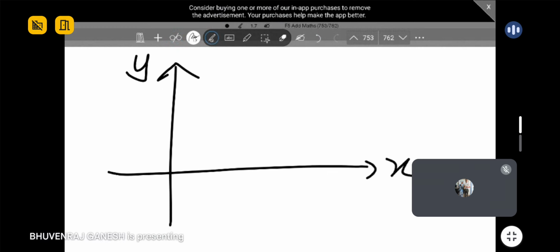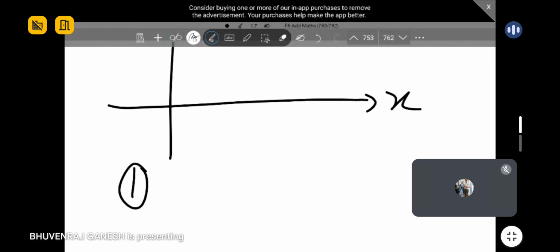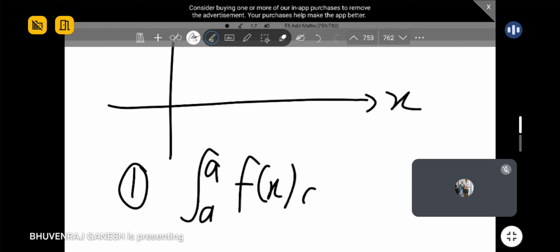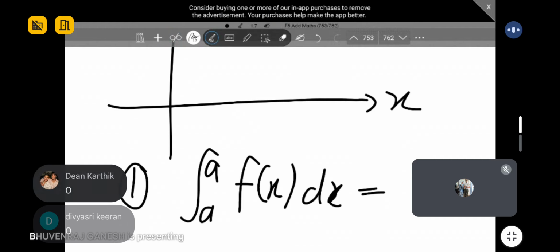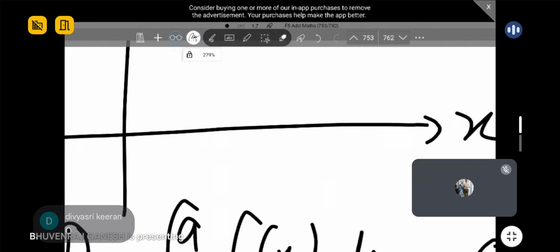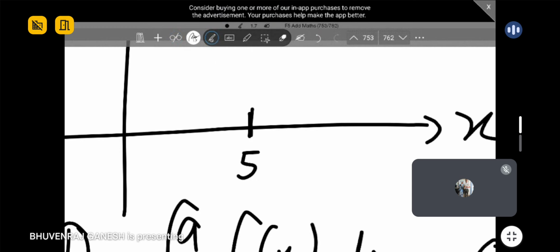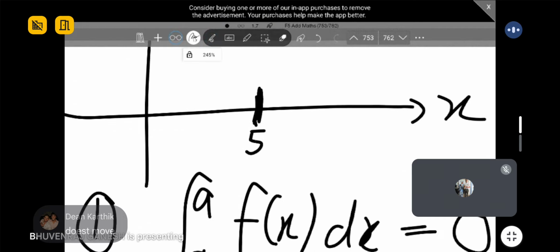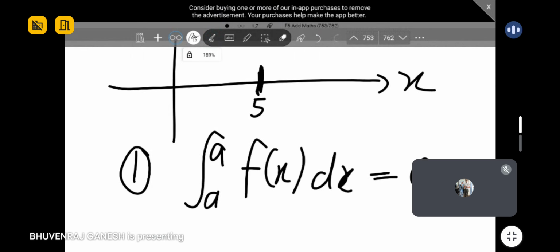Okay, guys. So now let us explain those rules you saw just now. So the first rule, if you integrate with the same limits for a function, what is the answer, guys? Can anyone tell me? If same limit, let's say you integrate from 5 to 5, obvious, your answer is 0. So why 0? You imagine and see. Let's say you got a point here, 5. You integrate 5 to 5. Means you just stay at this point only. It doesn't move. So you won't have an area. So this is the explanation behind the first rule.